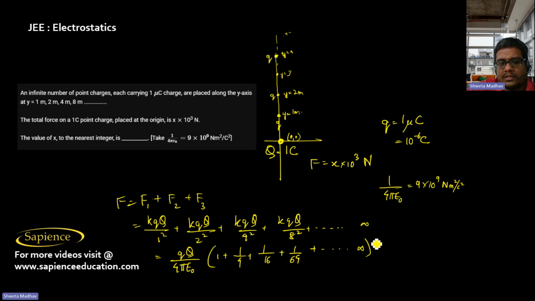So here we can see that it is an infinite GP, having common ratio r, that is 1 by 4. Common ratio is 1 by 4.